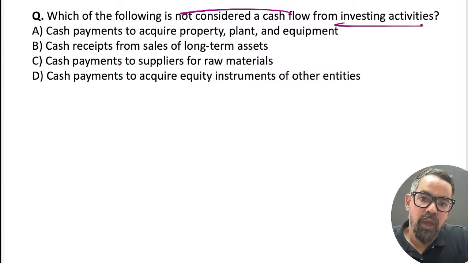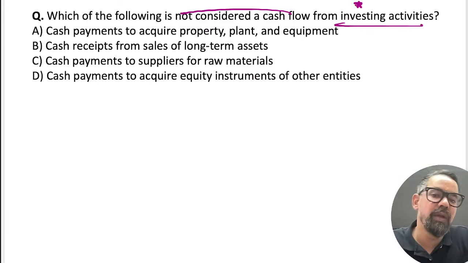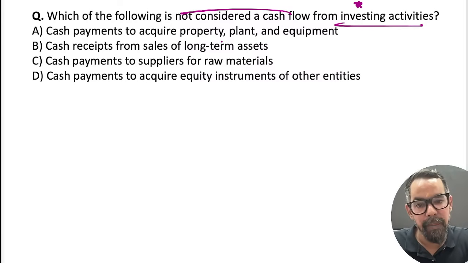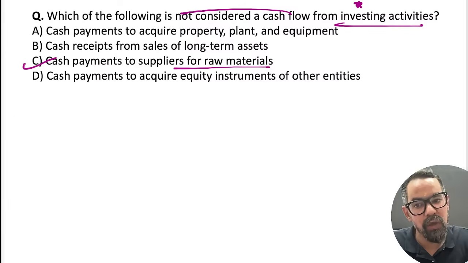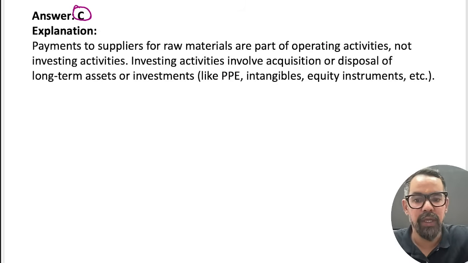No worries. So which of the following is not considered as cash flow from investing activities? What will be your correct answer, guys? Cash investing activities, so cash payment to suppliers for raw material, right? Option C will be the right answer for this particular one. Very good, guys. Next one.